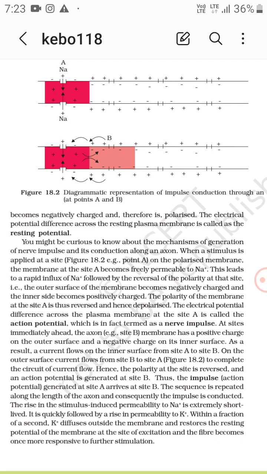Now we are going to study the mechanism of nerve impulse conduction along an axon. When a stimulus is applied at a site, that is point A, on a polarized membrane, the membrane at site A becomes freely permeable to Na+. Firstly, outside there is Na+, and inside there is potassium ion and some negatively charged proteins, right?